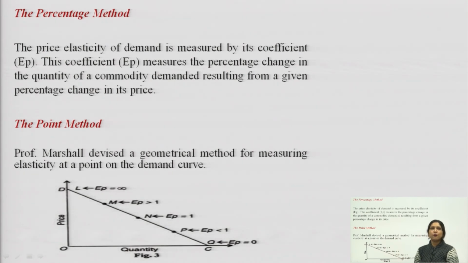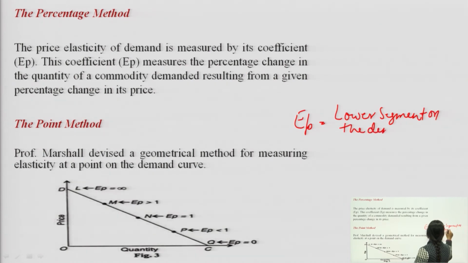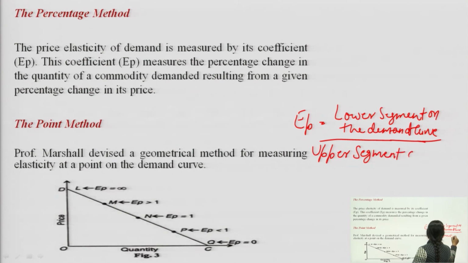And the formula for calculating the point method, that is EP will be lower segment on the demand curve divided by upper segment on the demand curve.